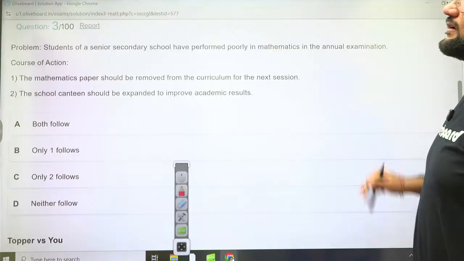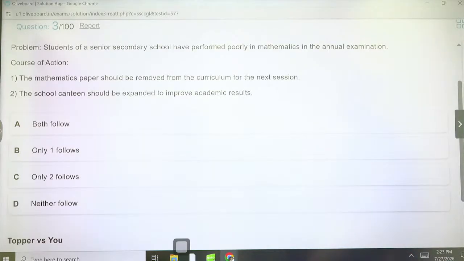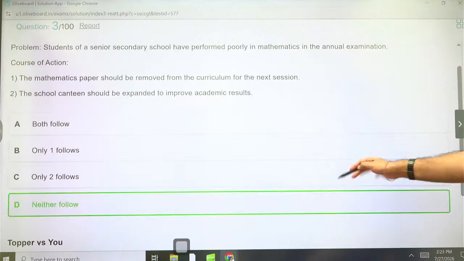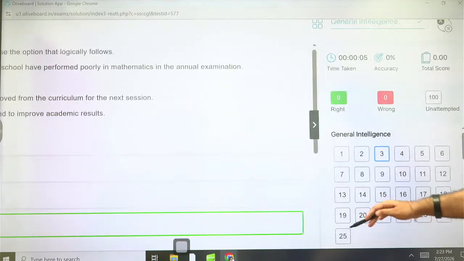Next. Students of a senior secondary school have performed poorly in mathematics in the annual examination. The courses of action are: the mathematics paper should be removed from the curriculum from the next session. Of course not. And the school canteen should be expanded. It's worthless. So neither follow. Option D, 20 seconds. Absolutely easy.